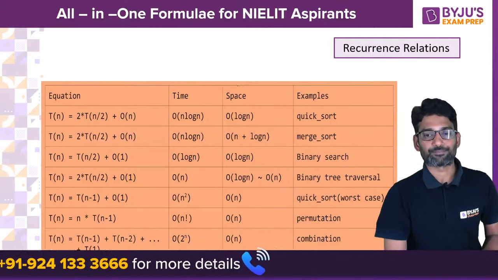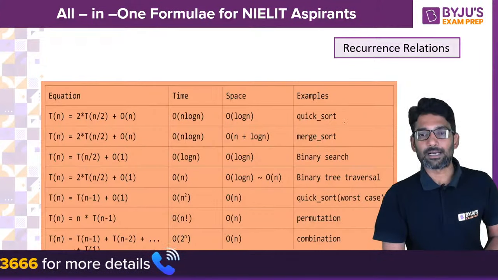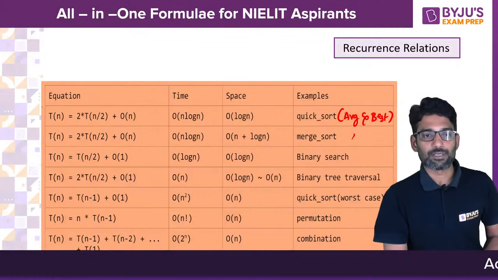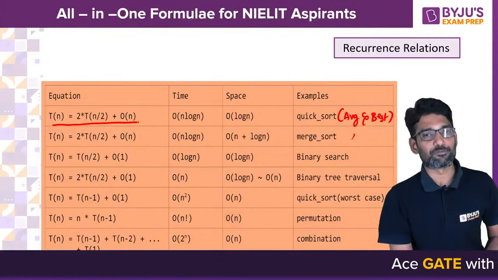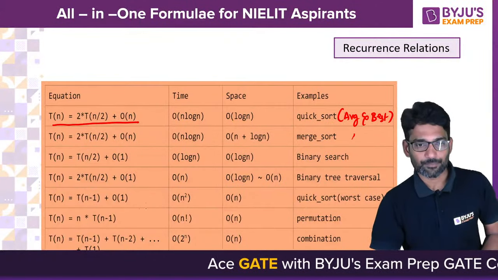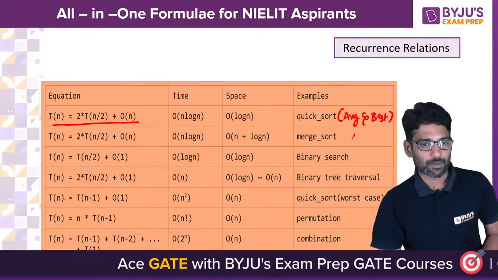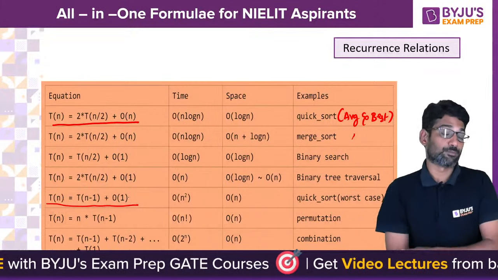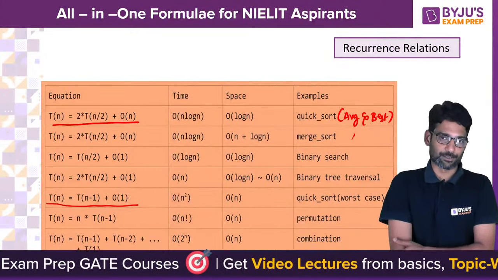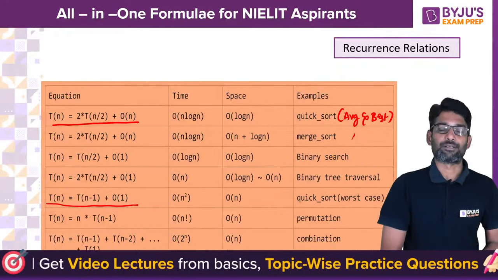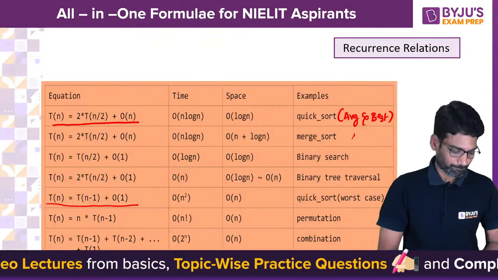Quick sort, average and best case recurrence relation is T of n equals 2T of n by 2 plus big O of n, whereas worst case recurrence relation is T of n minus 1 plus big O of 1. This is most frequently asked recurrence relation. Also other recurrence relations you see, merge sort, binary search.